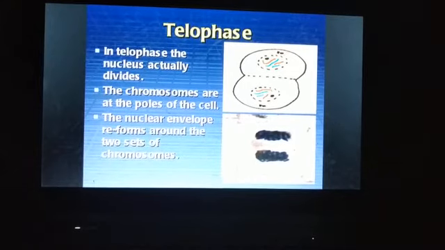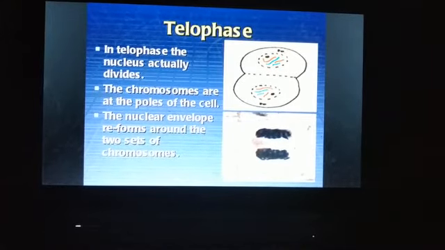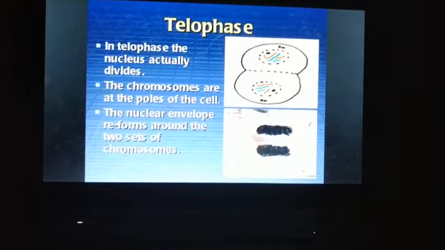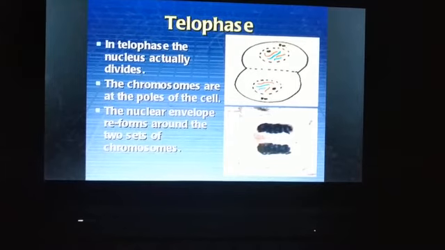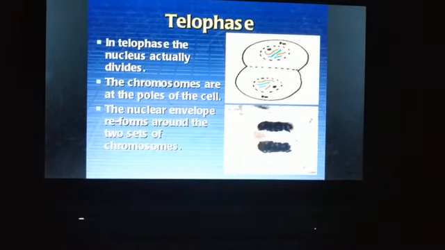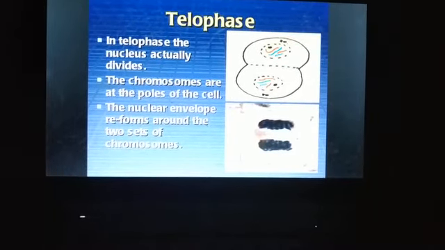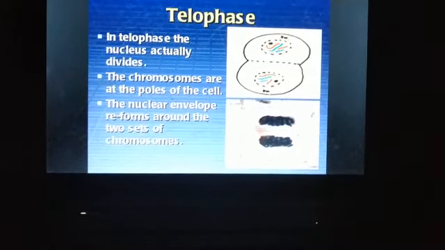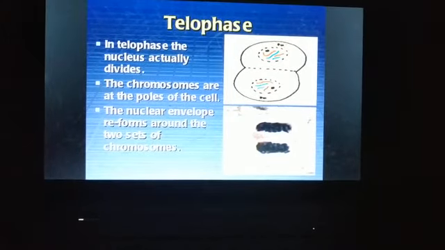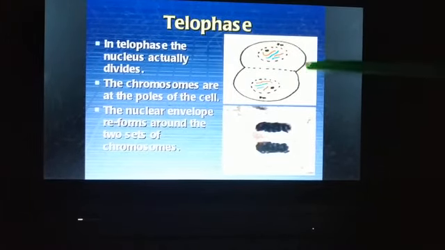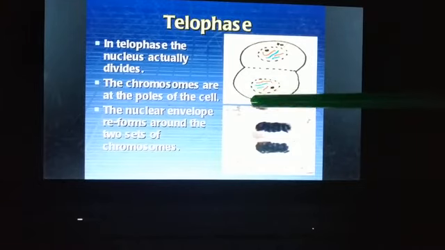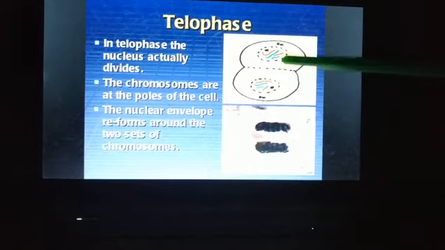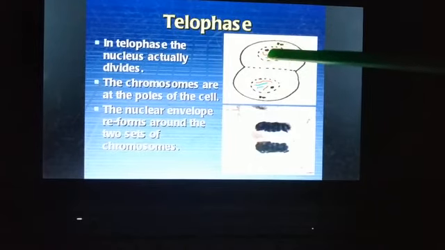And the chromosomes then uncoil. During prophase, we have seen that we get condensed chromosomes from chromatin, right? But at the end of telophase, the chromosomes uncoil to form chromatin. So till here we have seen that in telophase the nucleus divides. Our karyokinesis is over here. The nucleus gets separated, it gets divided.